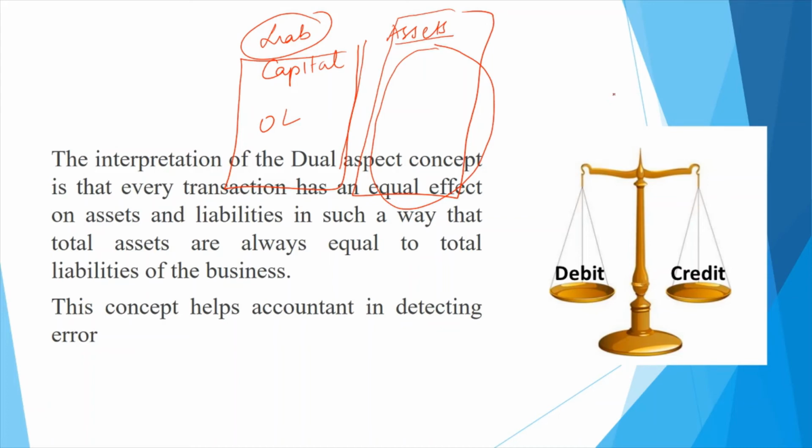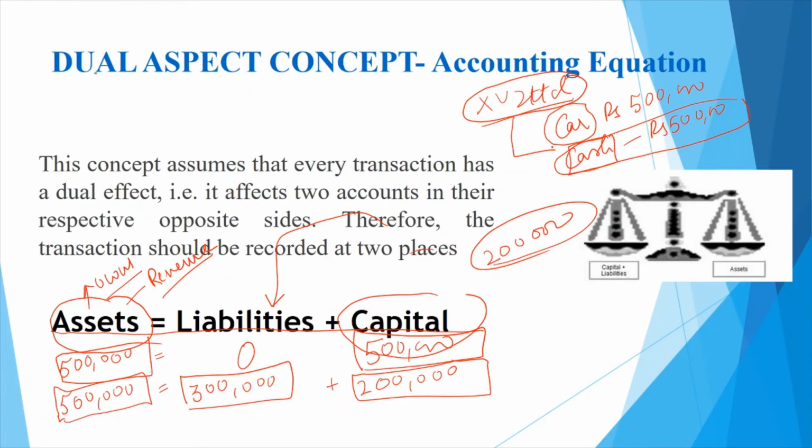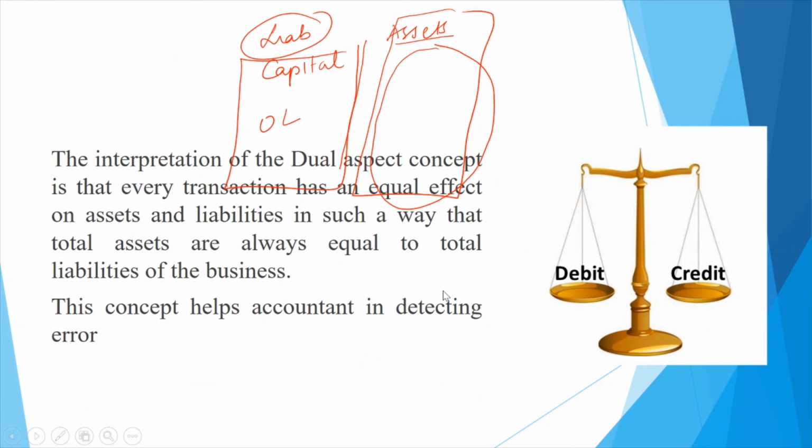Why does the balance sheet always tally? Because we prepare our accounting records by keeping this dual aspect concept, ensuring that the accounting equation always remains true. If the accounting equation remains true, then whatever assets have been acquired have been acquired either by the own capital which has been entered or by taking some liabilities.